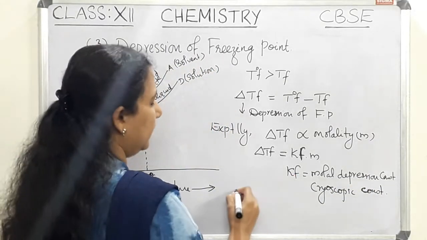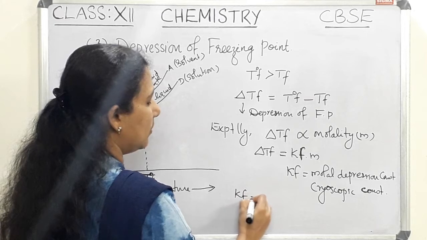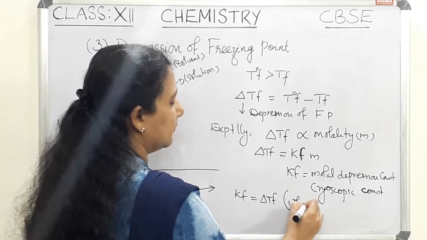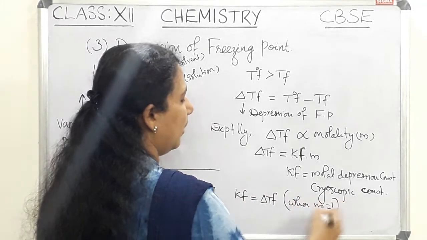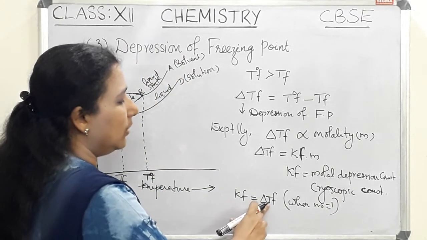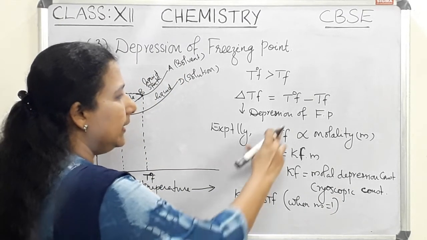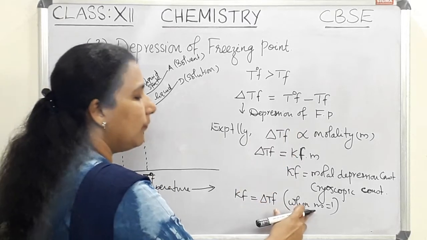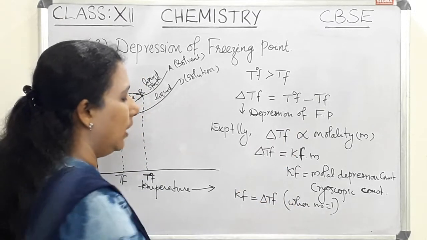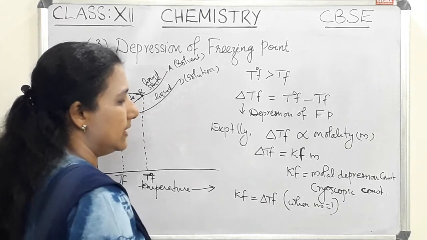We can define Kf: Kf is equal to delta TF when M is equal to 1. So Kf is the depression of freezing point of a 1 molal solution.